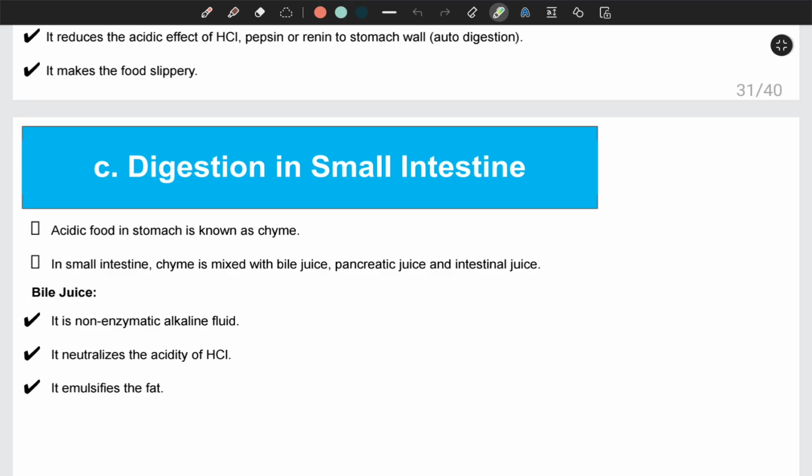So bile juice doesn't have a direct role in digestion because it doesn't have any enzyme inside it, but it helps to emulsify the fat, breaking down large fat molecules into smaller ones so that digestion of fat becomes easy, and this process is known as emulsification. Similarly, when the food was in the stomach, you know that it was acidic, and when the acidic food, known as chyme, comes into the small intestine, the liver produces bile juice, which is alkaline in nature. It helps to neutralize the acidity of the hydrochloric acid of the food.